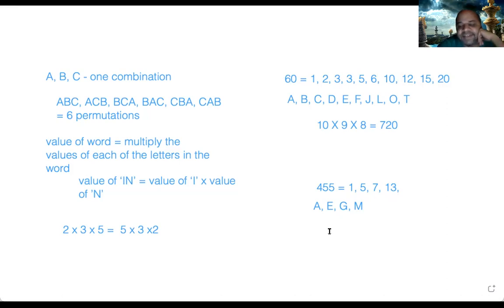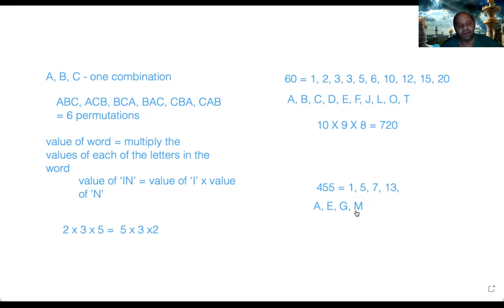So if you choose the letters E, G, and M, then you can form a word called gem, which is a type of stone, and the value will be 455. Correct? Sir, I didn't understand this. I understood this, the factors of 455 and the letters.